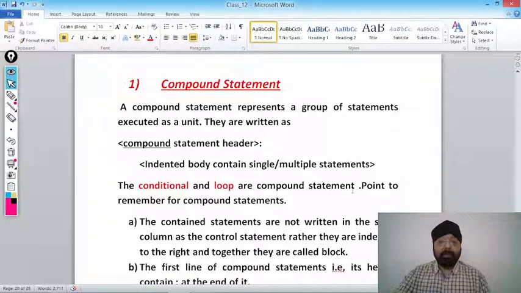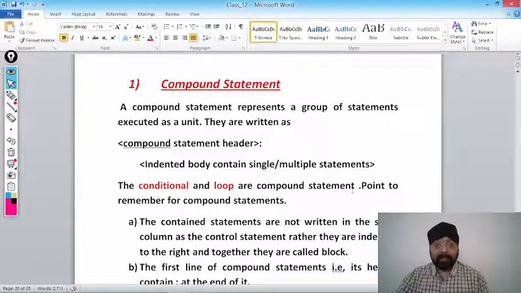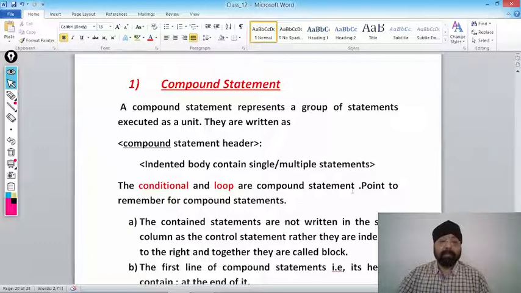A compound statement represents a group of statements executed as a unit. Means अगर block को execute करना है तो this is known as compound statement. It's a set of statements. A compound statement represents a group of statements executed as a unit. तो particular 4-5 statements को execute करना as a unit, तो that is known as compound statements.